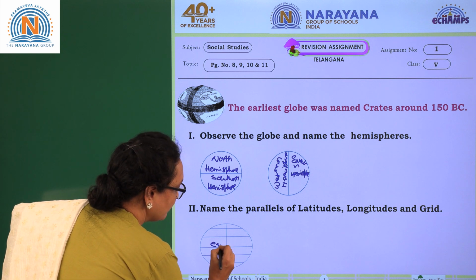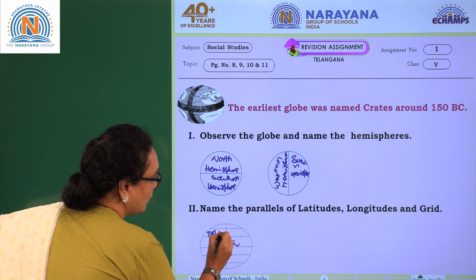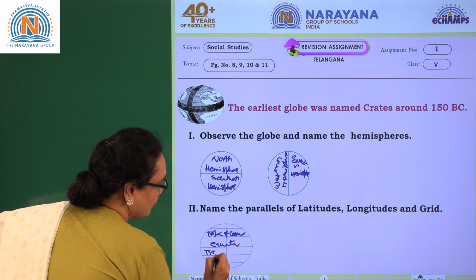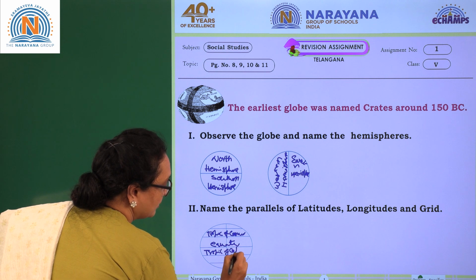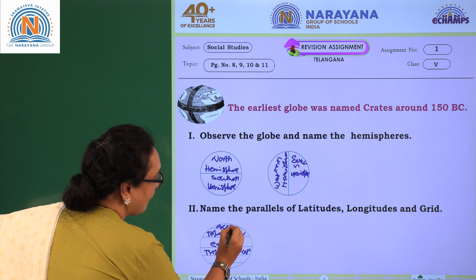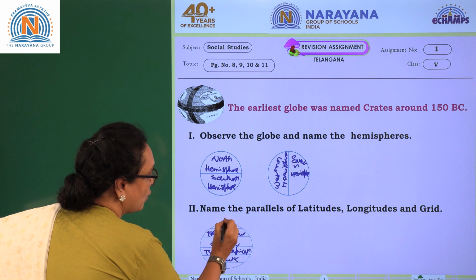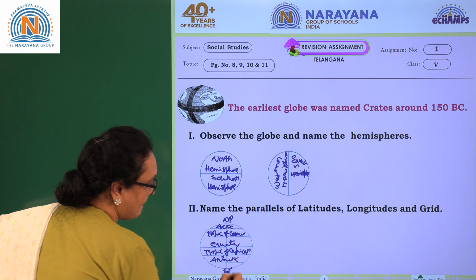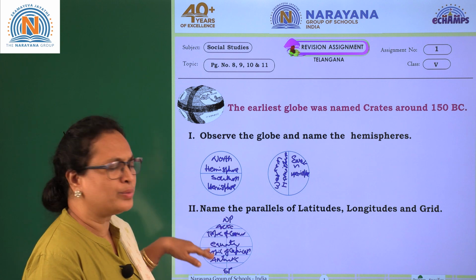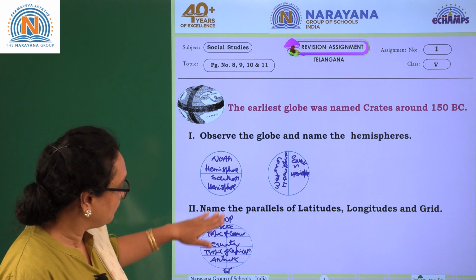This is the equator. This is the Tropic of Cancer. This is the Tropic of Capricorn. This is the Arctic. This is the Antarctic. This is the North Pole. This is the South Pole. Right? Why am I doing this very fast? Because you already know, you did so many worksheets on this. So you can write like that. Now the parallels are completed.